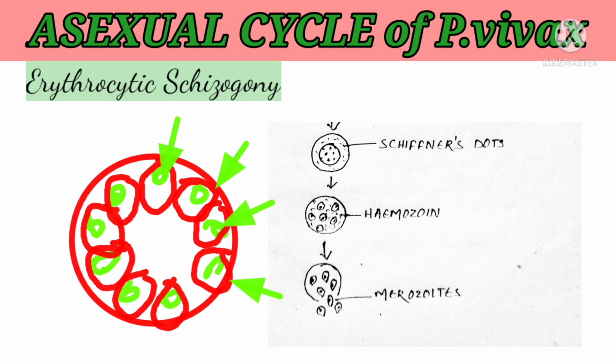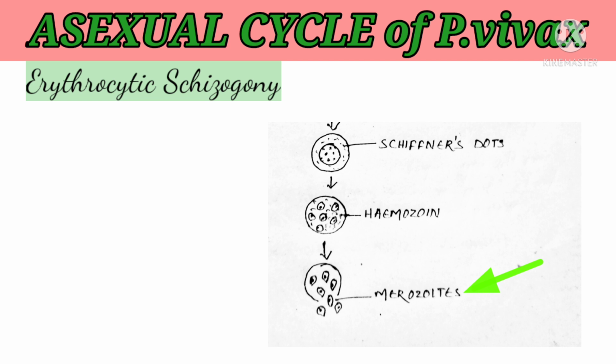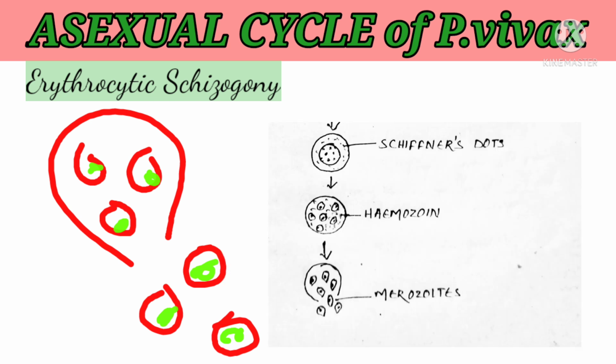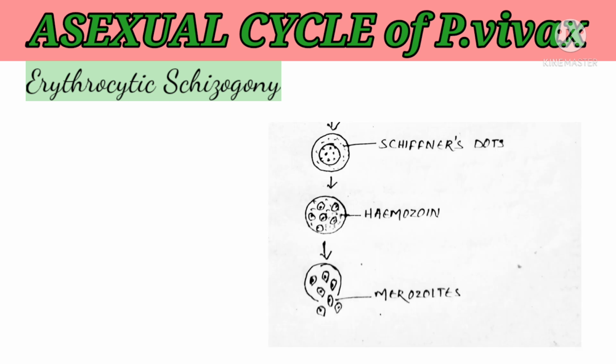Each cytoplasmic mass with one nucleus becomes a merozoite. Simultaneously, the hemozoin granules gather at the center, causing the rupture of the RBC, so the merozoites are liberated into the blood plasma.